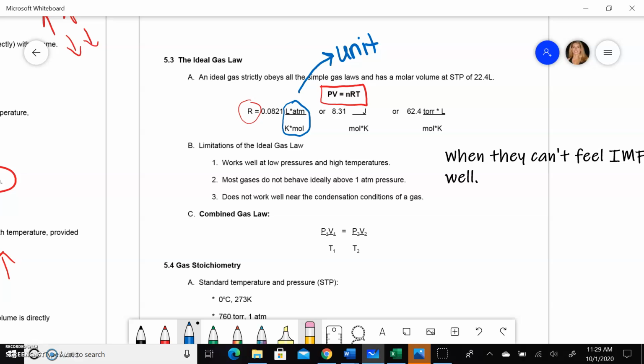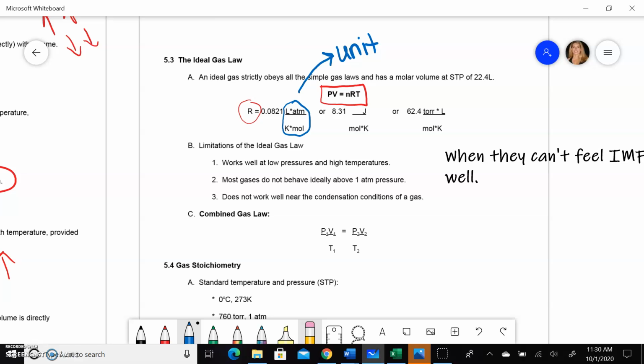So for example, if you're going to use that first R value, 0.0821, your pressure needs to be in ATM because this part of R's unit is in ATM. Your volume has to be in liters because this is in liters. So if they give you milliliters, you have to convert that first. N has to be in moles. So if they give you grams, use the periodic table to get it to moles. And notice again, temperature needs to be in Kelvin. So make sure you add 273 to Celsius.